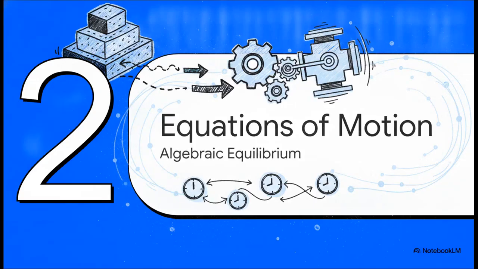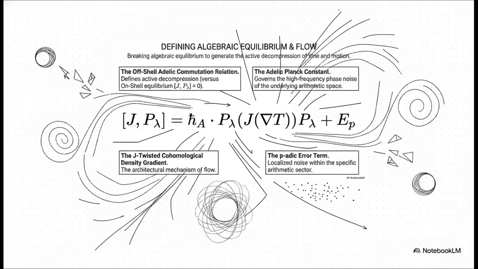Section 2. Equations of cosmic motion. Now that we have the stack, let's step right into the active engine to see how time and motion actually originate. Now, what's really interesting about this slide is the mathematics of how algebraic equilibrium is broken. Right in the center, we have the off-shell Adelic commutation relation. See, on-shell, everything is in equilibrium, but off-shell, we get active decompression.